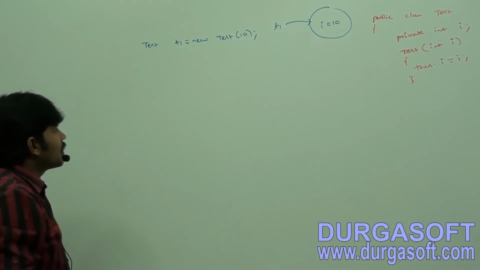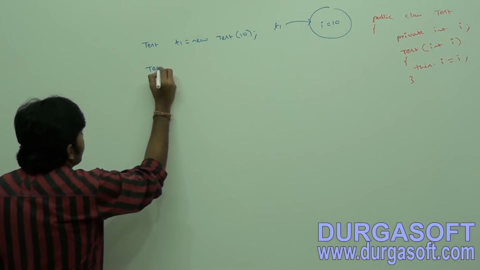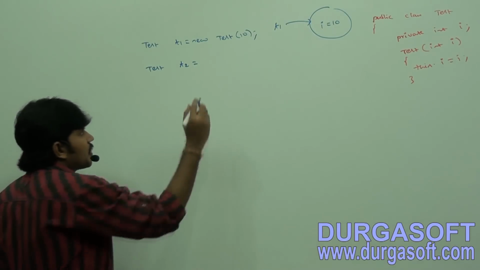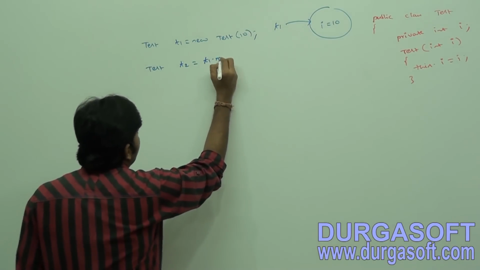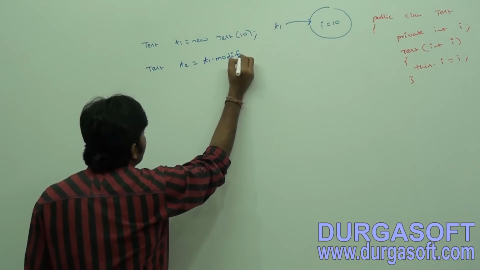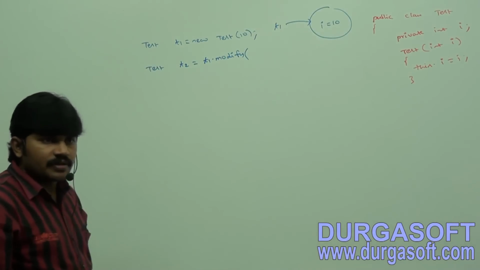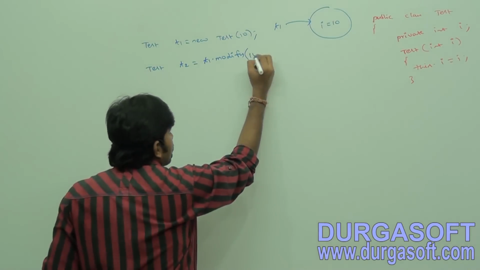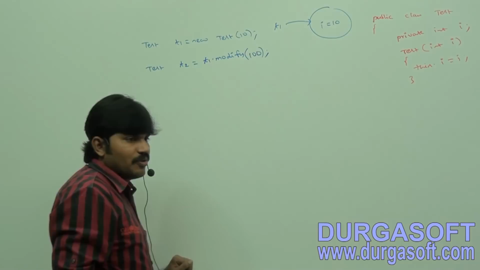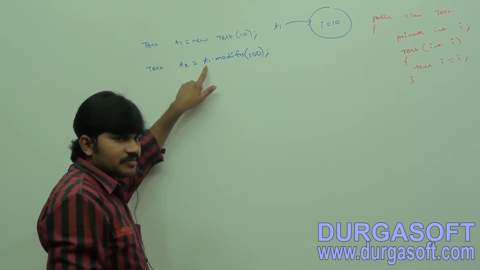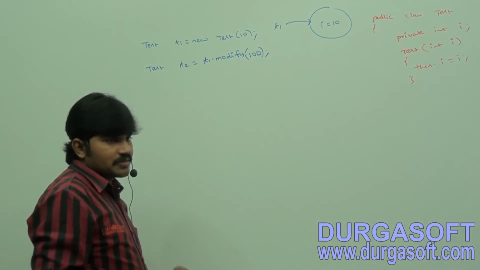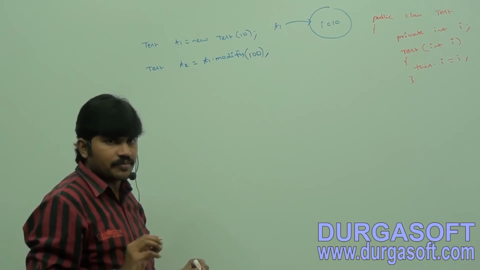Now can you please create Test t2 is equal to t1 dot modify of 100? Modify t1 with the value 100, then return that object. Are you getting it? So this is my requirement.